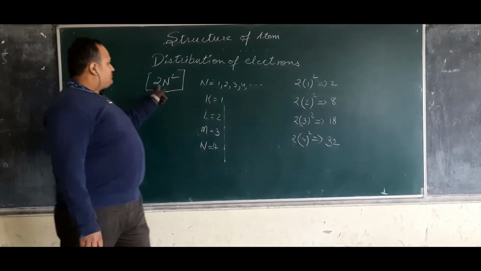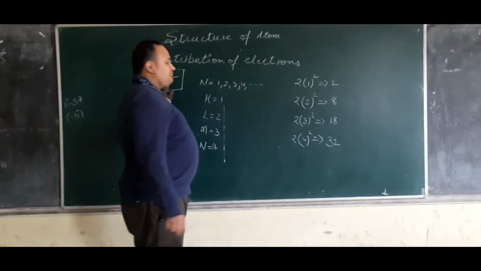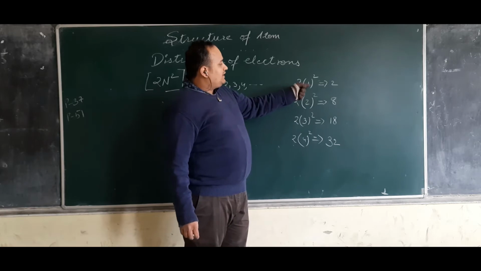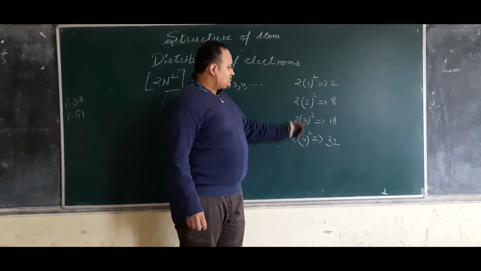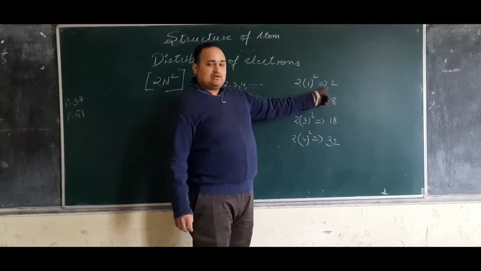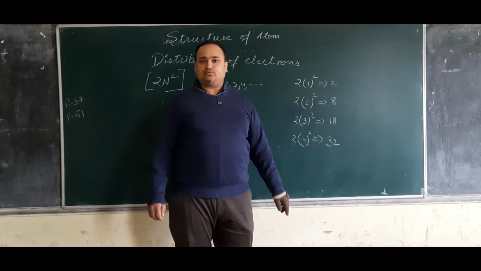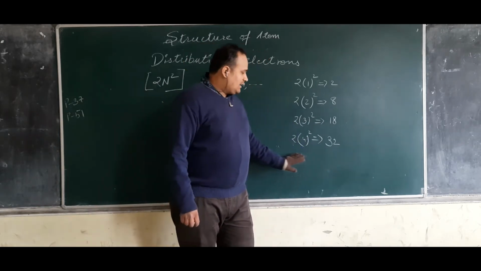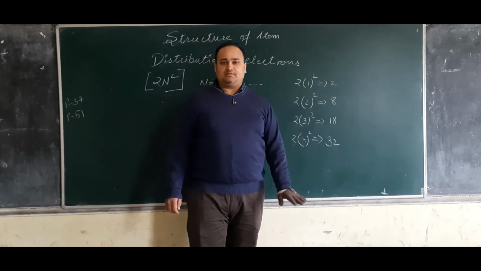So when we replace 1, 2, 3, 4 in place of n, what we receive here is 2 into 1 to the power 2, 2 into 2 to the power 2, 2 into 3 to the power 2, and so on. And the values we will receive are 2, 8, 18, and 32. Till now in your syllabus, it's up to 32.